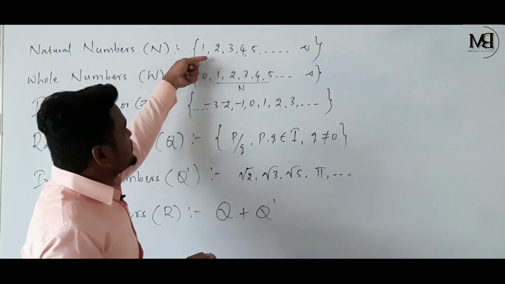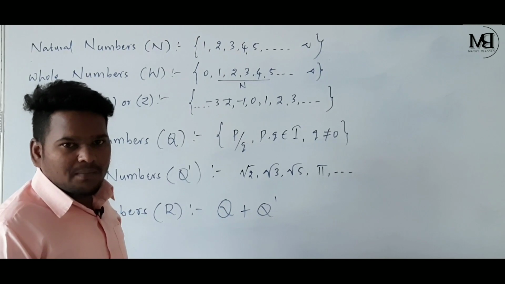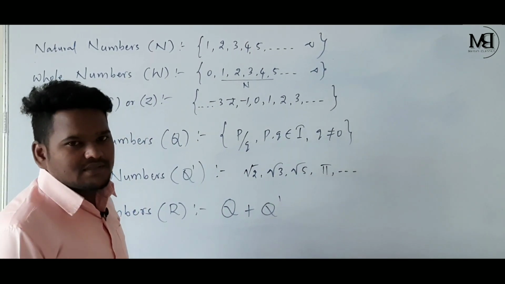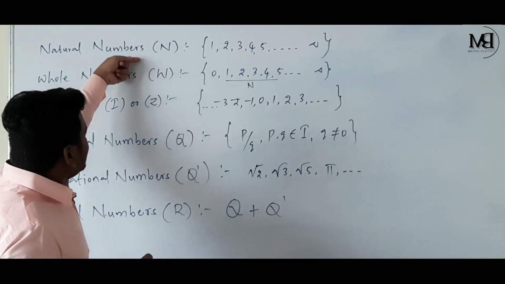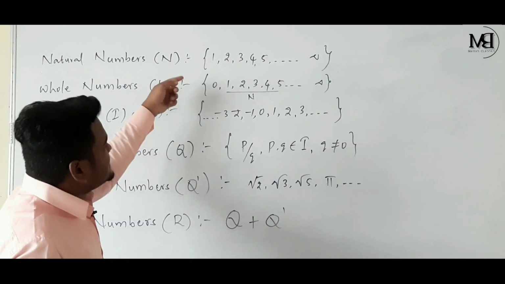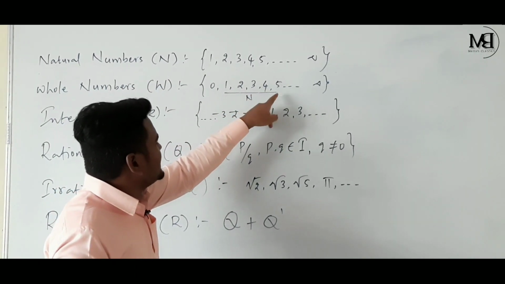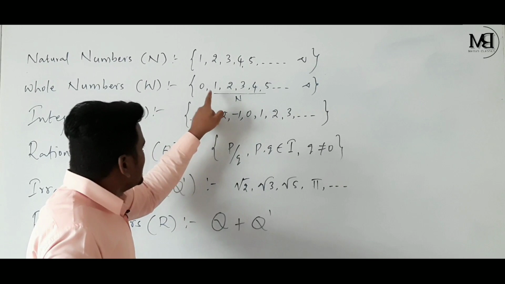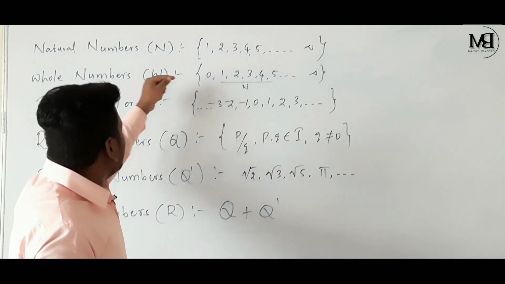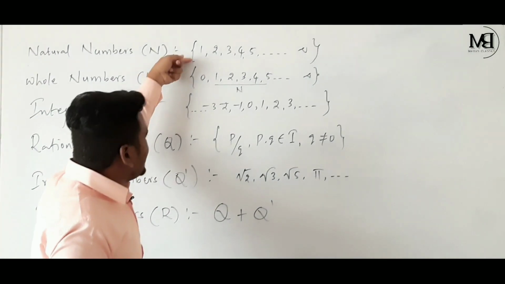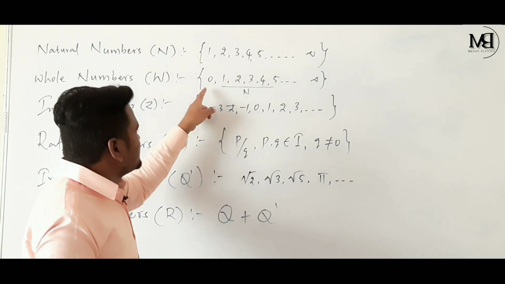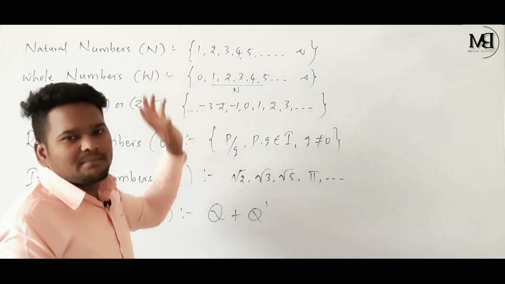Got my point? Every natural number is a whole number, but every whole number is not a natural number because 0 is not there in the set of natural numbers.